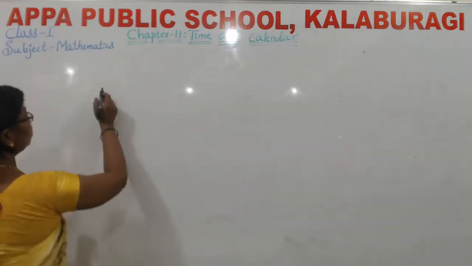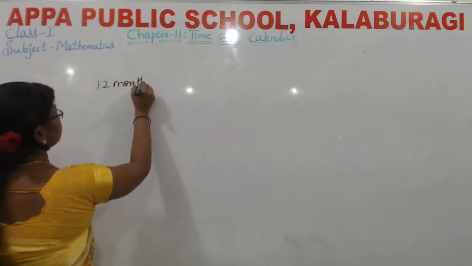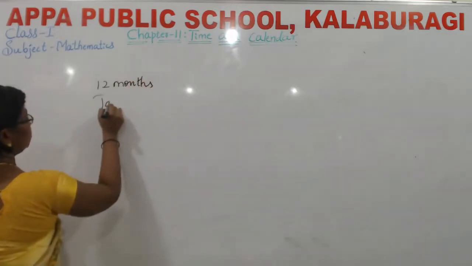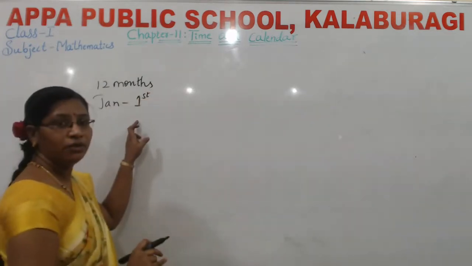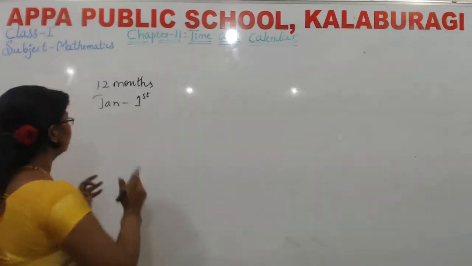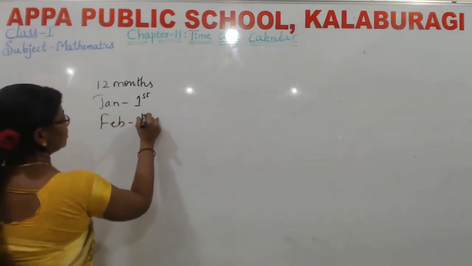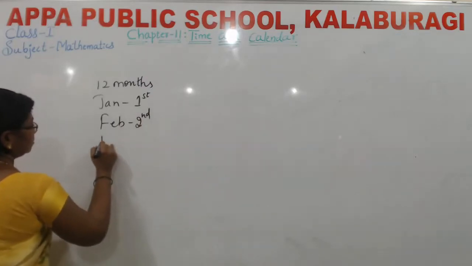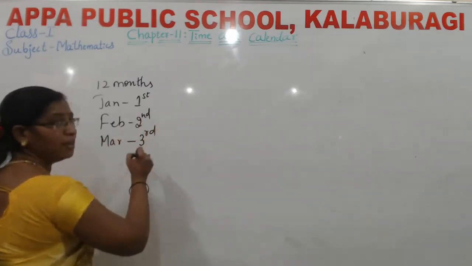See, 1 year is equal to 12 months, I told, is it? January means what? It is the first month. You know ordinal numbers, is it? First, second, third, fourth, fifth. The February month is the second month. March means third month.